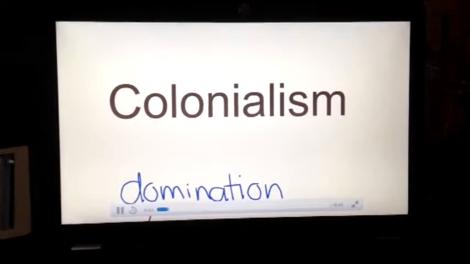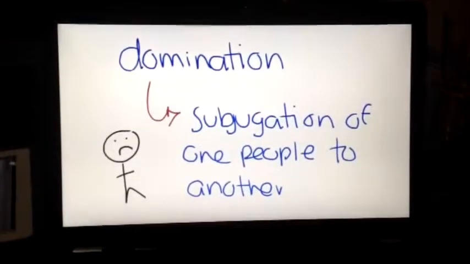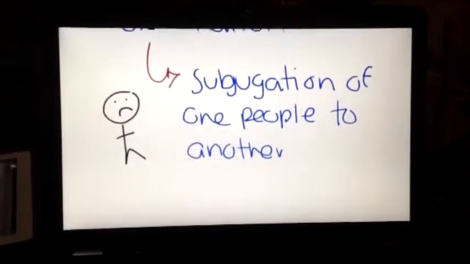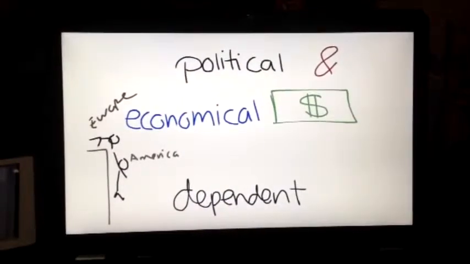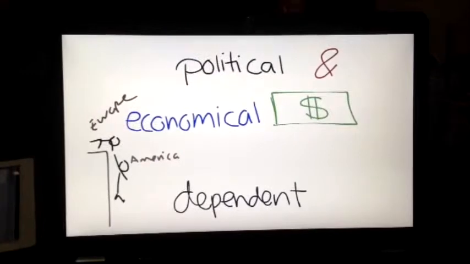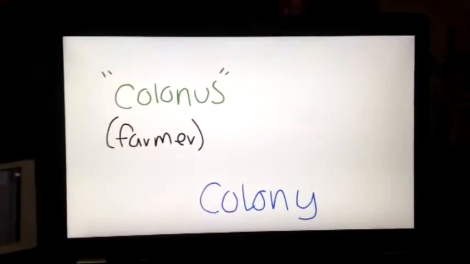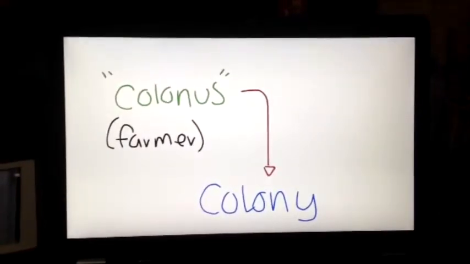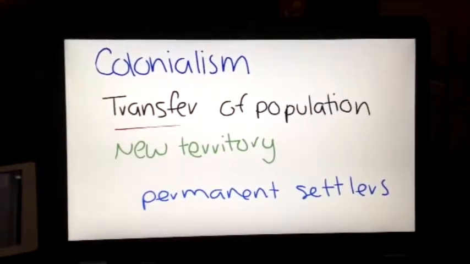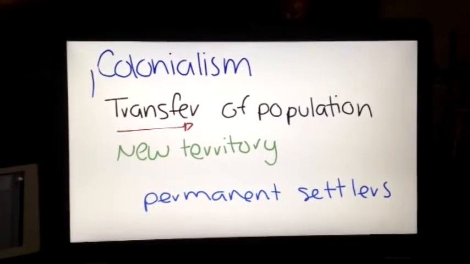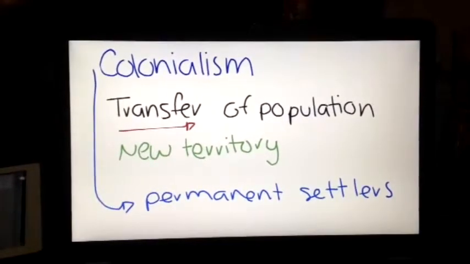Colonialism is the practice of domination, which involves the subjugation of one people to another. Also, colonialism involves political and economic control over a dependent territory. The term colony comes from the Latin word colonus, meaning farmer. Colonialism usually involves the transfer of population to a new territory, and the colonists become permanent settlers of the colony.